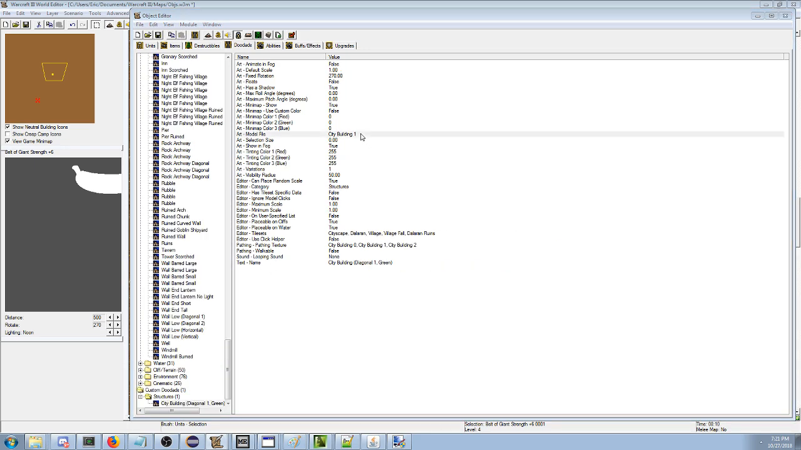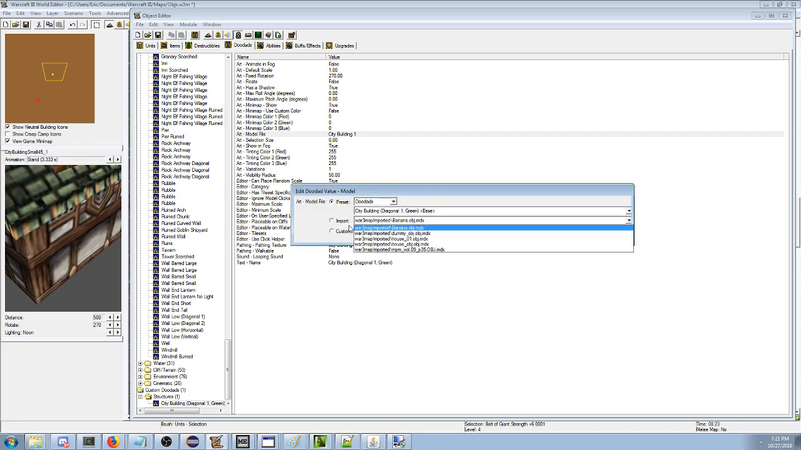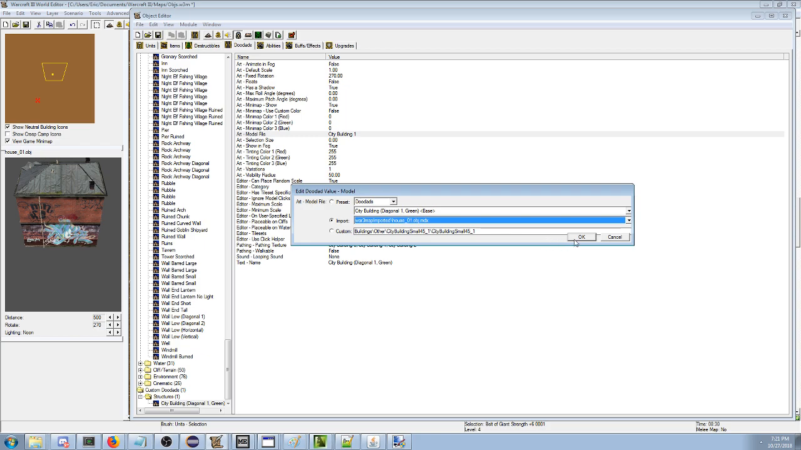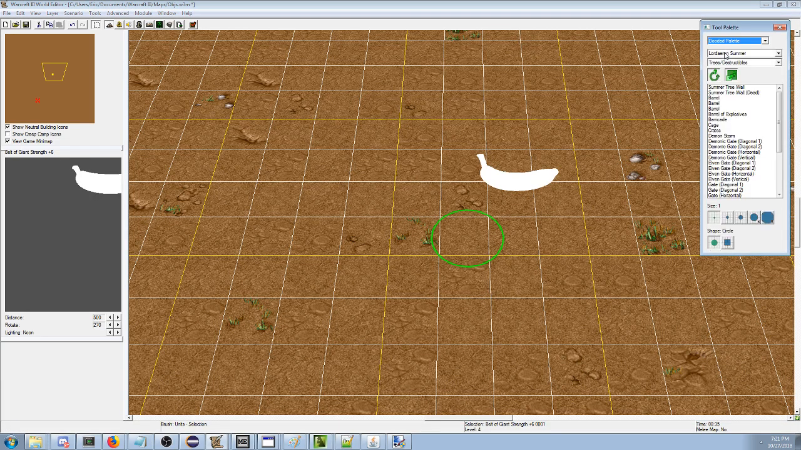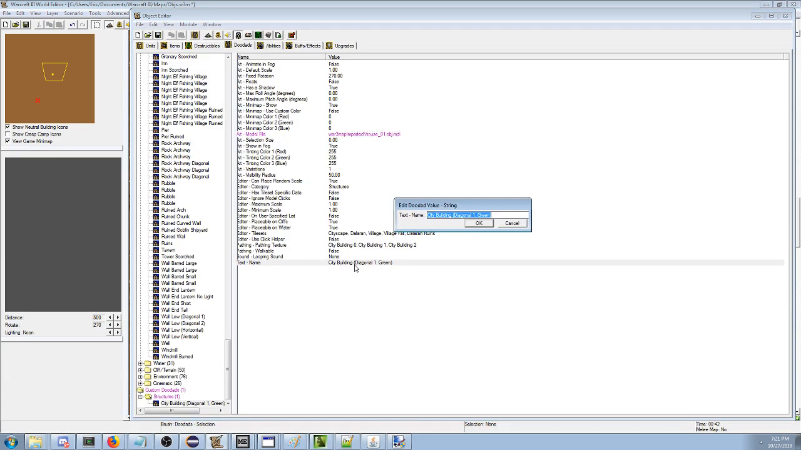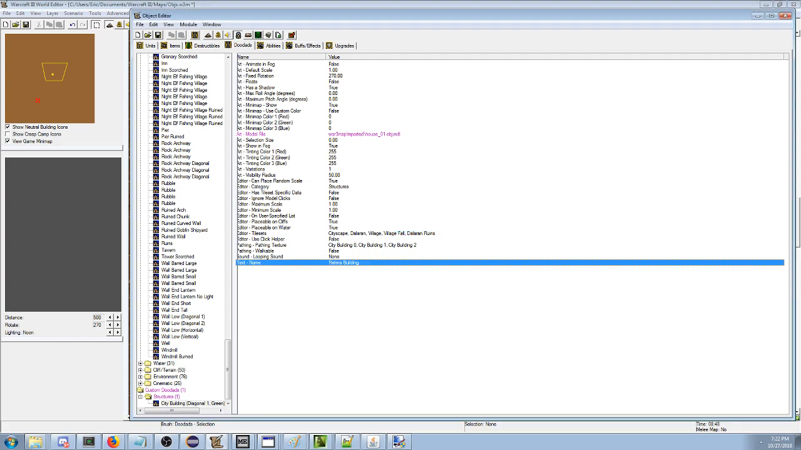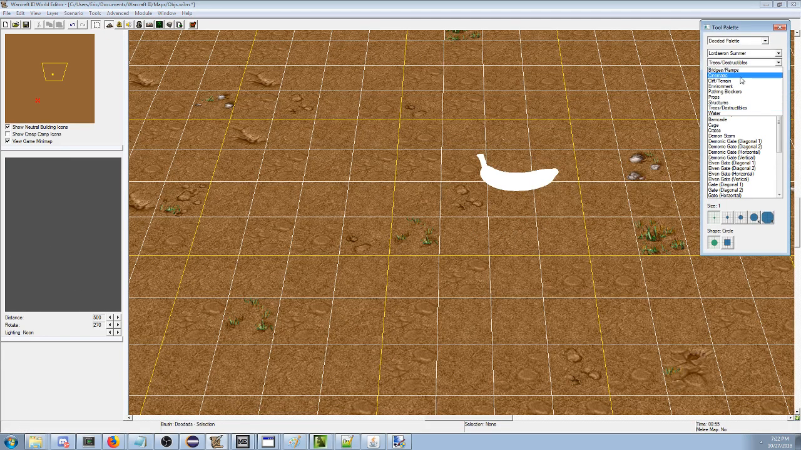City building. Alright, we're gonna replace this city building with one of these houses. House 1. Here we go. Alright, let's see. Doodad. Retera building. That's what we're gonna call this. I don't know what it is, but we're gonna put it in Warcraft. Alright, let's see. Structures. Cityscape. Retera building.